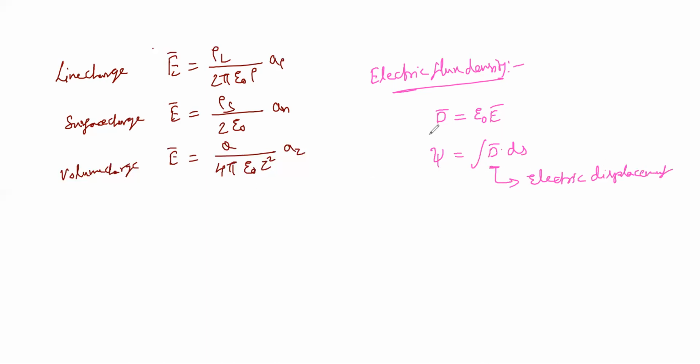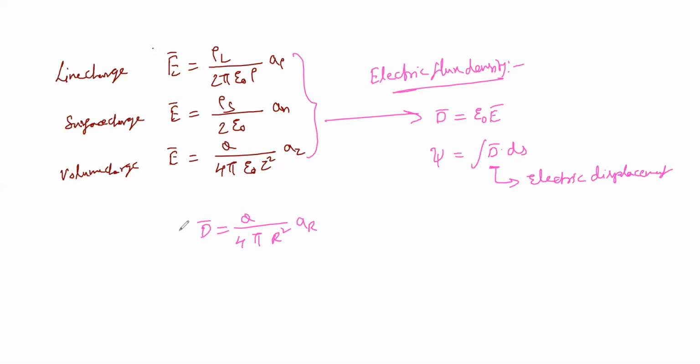This electric flux density can be written in terms of point, line, surface and volume. Let's look into that. If we substitute the necessary values, we get the electric flux density D bar equal to Q by 4 pi R square into AR.